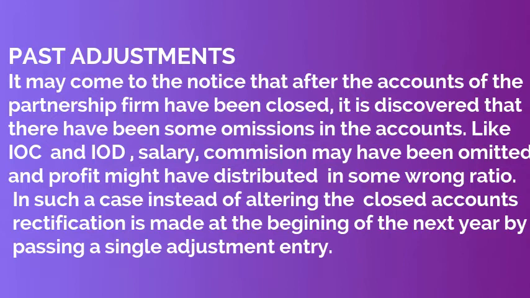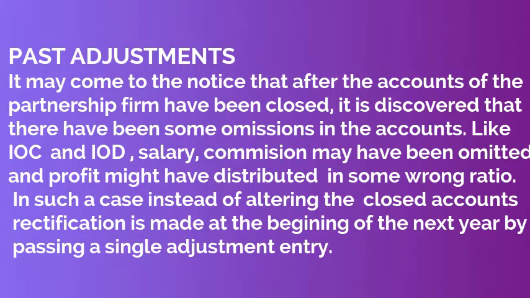In such a case, instead of altering the closed accounts, rectification is made at the beginning of the next year by passing a single journal entry, which means the financial statement which is already prepared is not going to be altered.